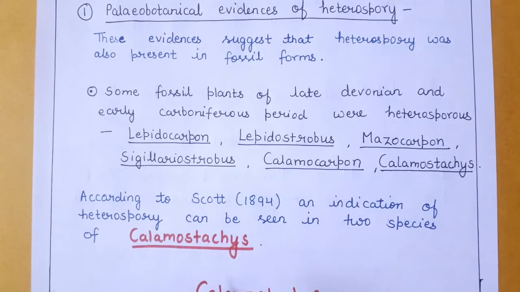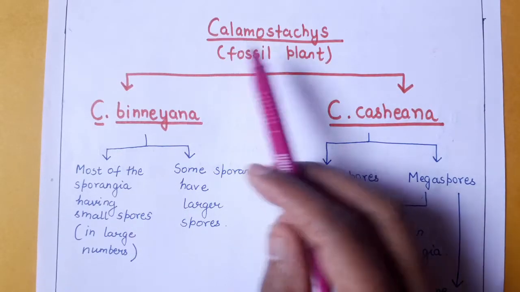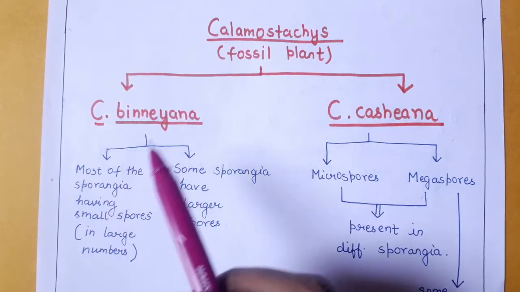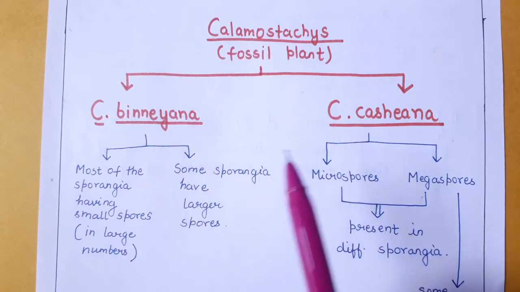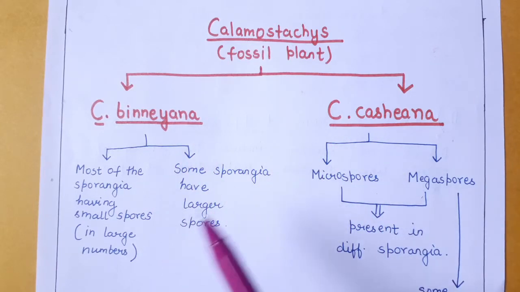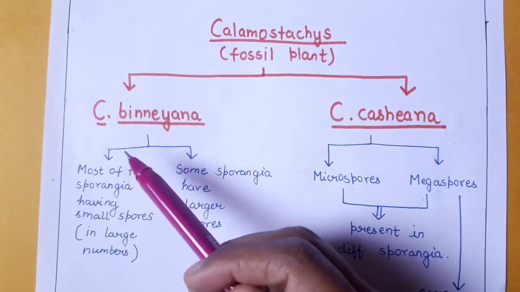According to Scott, in 1894, an indication of heterospory can be seen in two species of Calamostachys. Calamostachys is a fossil plant that consists of two different species that show an indication of heterospory. What happens in such a situation?